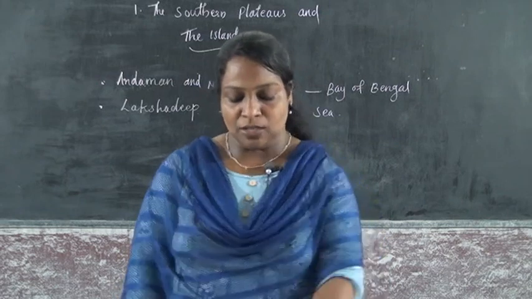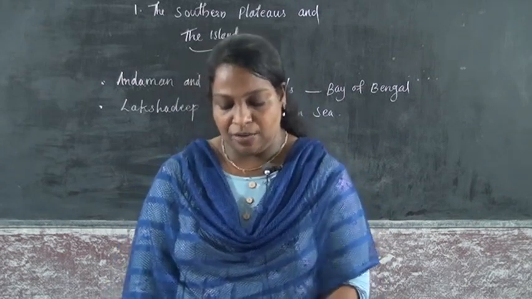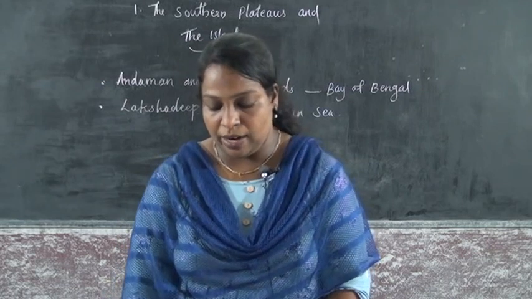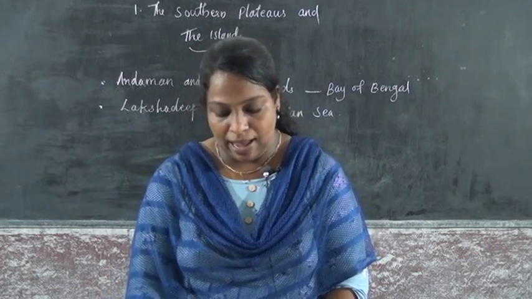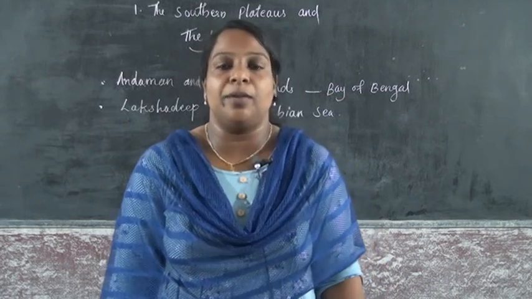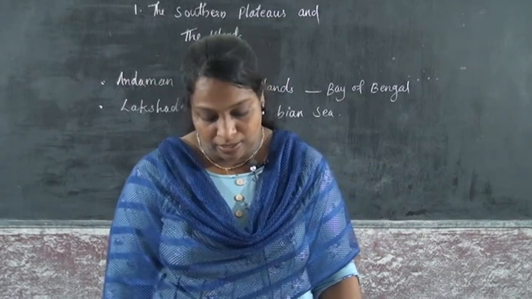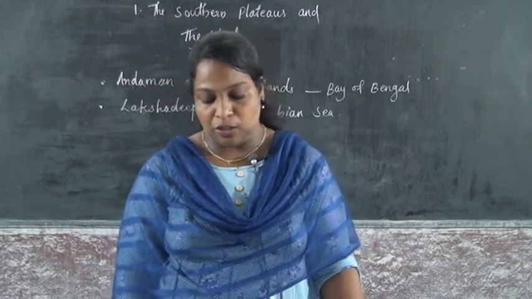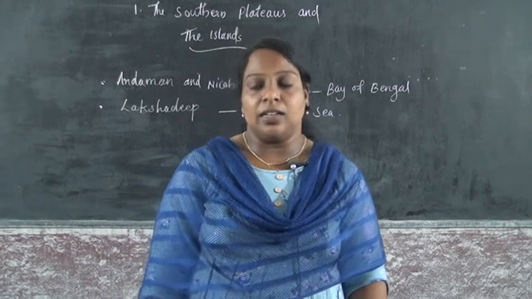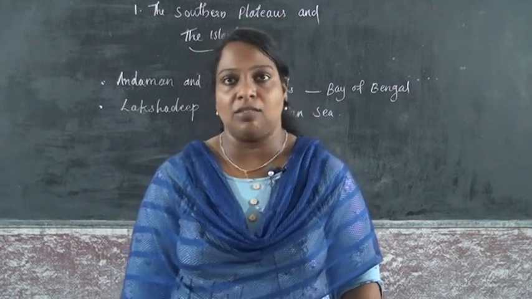First question: which hill ranges surround the central highland? The Aravalli Hills, Vindhya Range and Rajmahal Hills surround the central highland. There are lots of hills, so you can write any three.